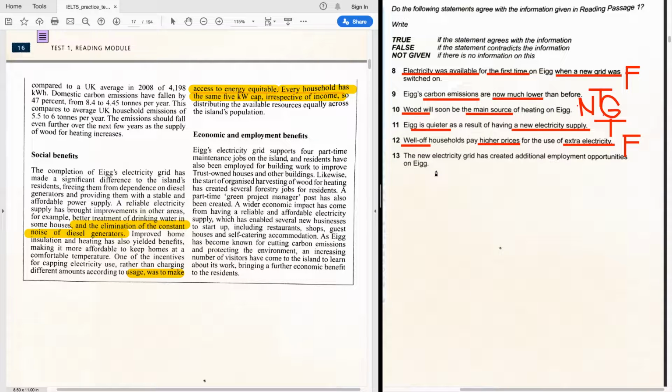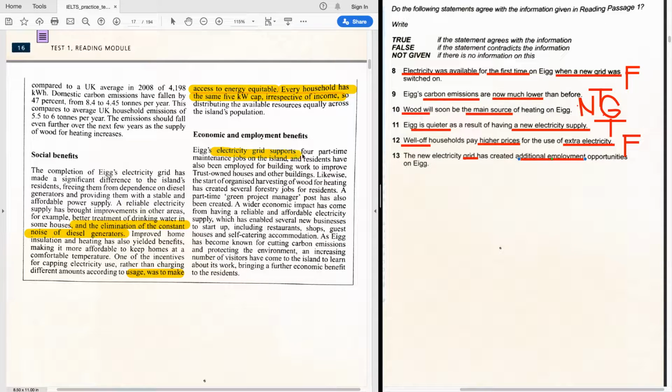And the last thing, the new electricity grid has created additional employment opportunities on Ig. So the grid, additional employment. That's all that we need to know. And here we have our final paragraph to the passage. Economic and employment benefits. Ig's electricity grid supports 4 part-time maintenance jobs on the island. And residents have also been employed for building work to improve trust-owned houses and other buildings. Likewise, the start of organized harvesting of wood heating has created several forestry jobs, a part-time grid project.